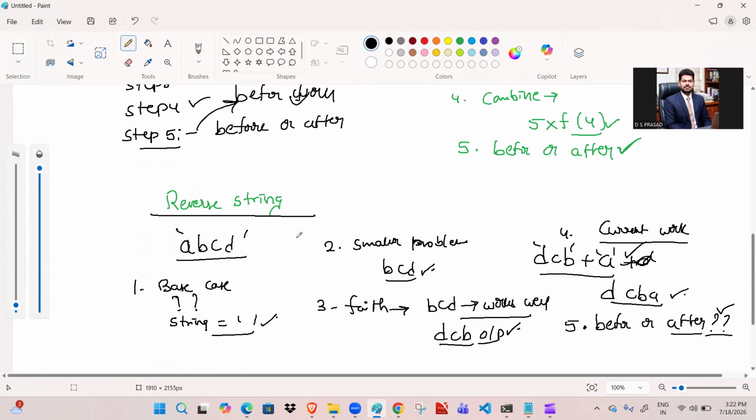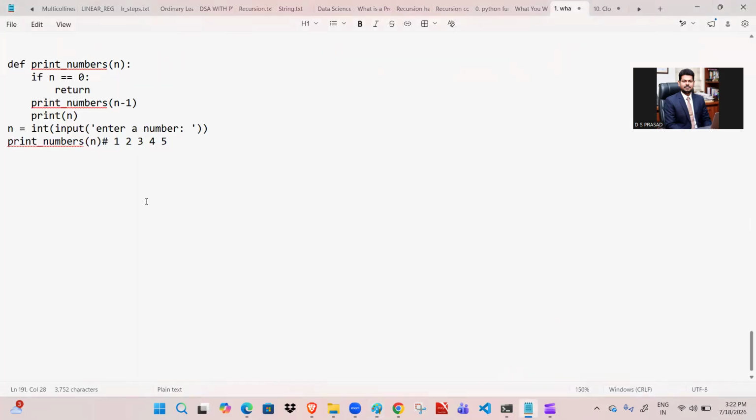Okay. So this is about different examples. And the next topic is the recursive problem template. What is the meaning of recursive problem template? Whenever you are going to write any recursion, we need to remember this. So def, the recursive function name, and inside that we take the parameters.